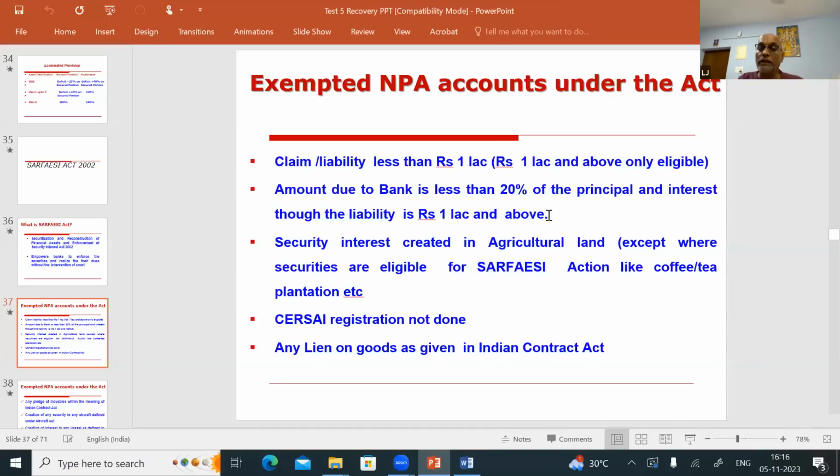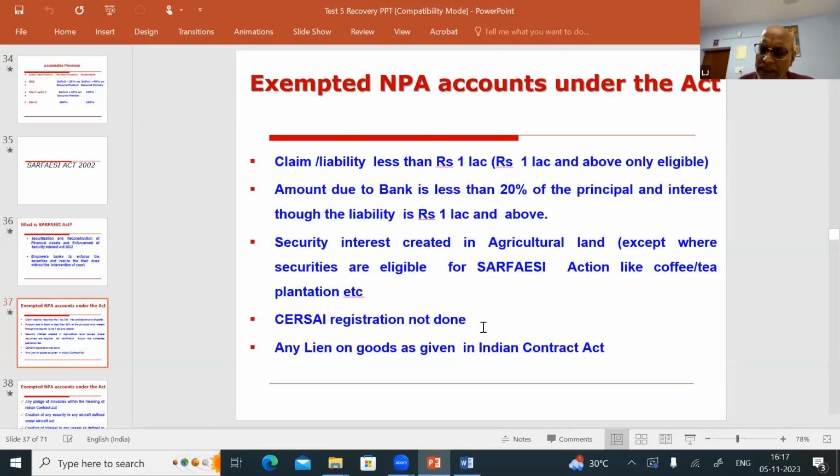And normally, if the security interest is created in agricultural land, except where securities are eligible for SARFAESI action, like coffee, tea plantation, poultry, etc., farmhouse, where a structure is also there in the agricultural land. Normally, vacant agricultural lands for farming purpose, etc., taken as collateral, cannot be brought under SARFAESI. Certain exceptions are there, like farmhouse, tea plantation, coffee plantation, poultry, etc. can be brought under SARFAESI. So if the SARFAESI registration has not been done, you cannot go under SARFAESI.